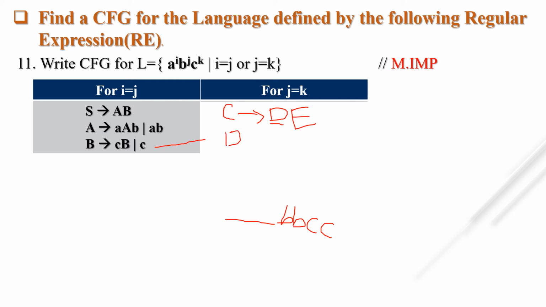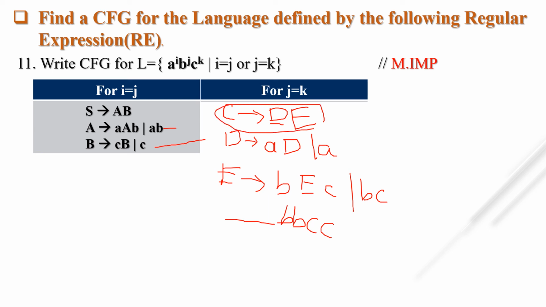C tends to aC or a, and D tends to, for equality of b and c, I am using this one: bDc, or terminal symbols bc. Okay, you can take any non-terminal instead of this. It totally depends on you. Let's see the answer.